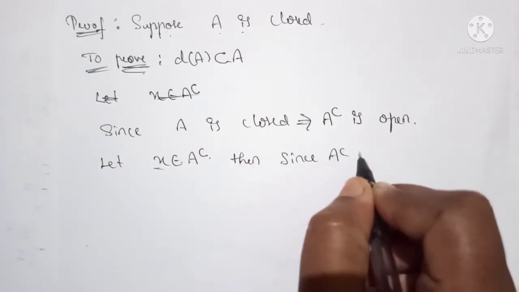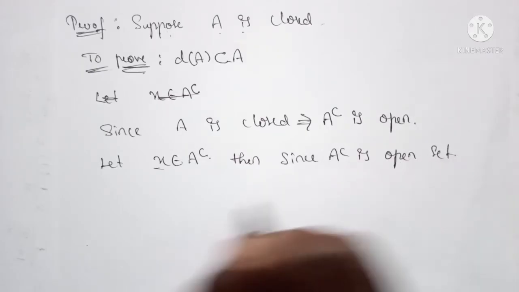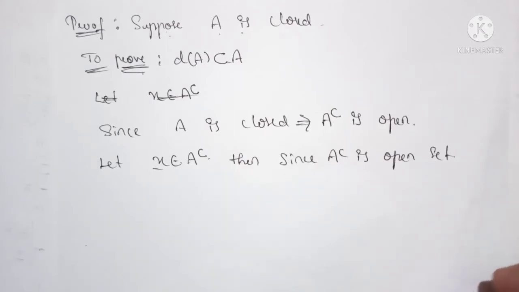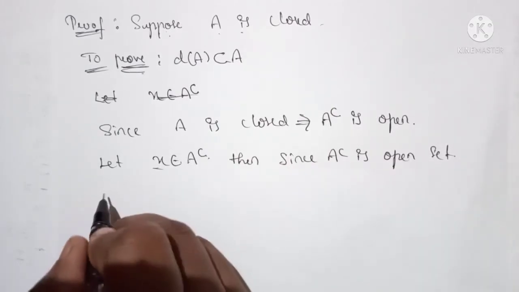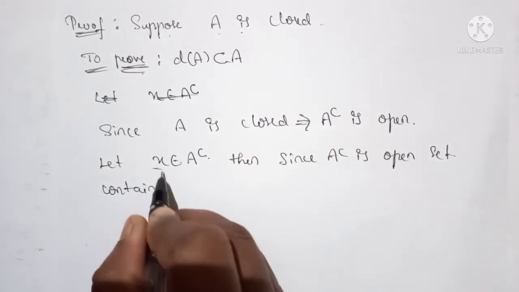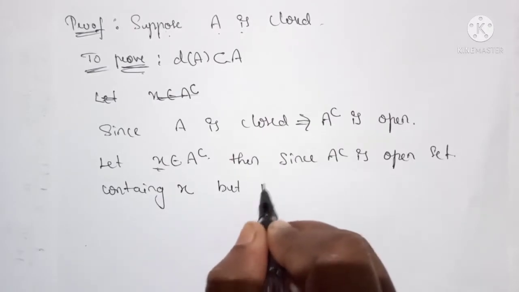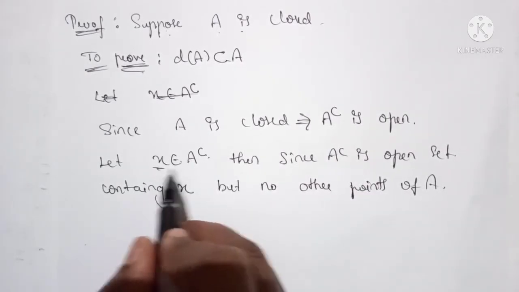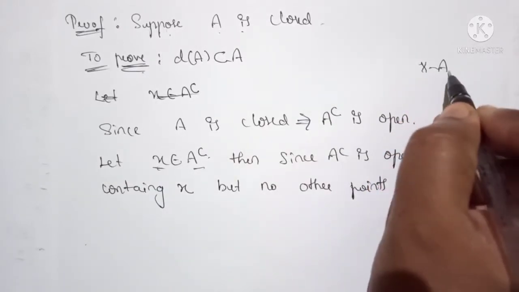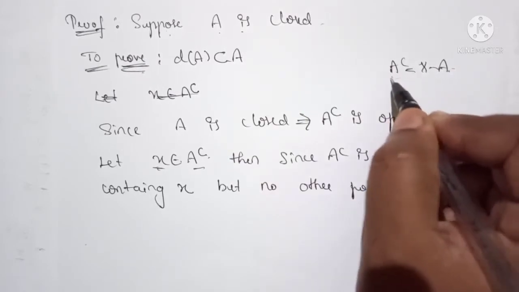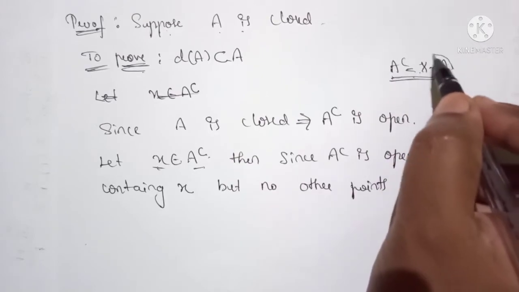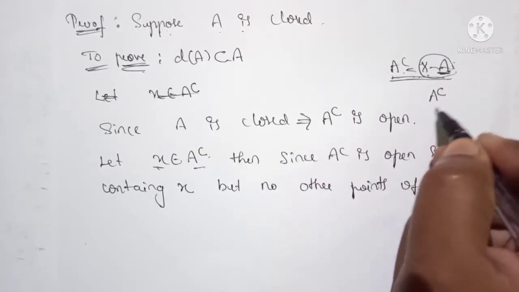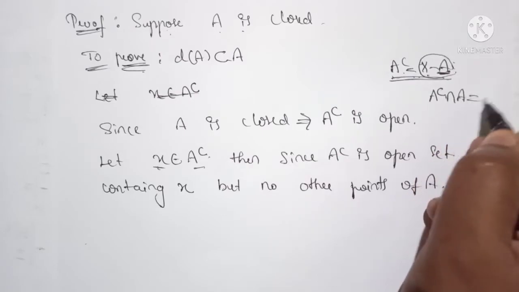Since A complement is open, it contains the point x but no other points of A, because A complement is nothing but X minus A. So it contains all the elements different from A. Therefore A complement intersection A equals the null set.